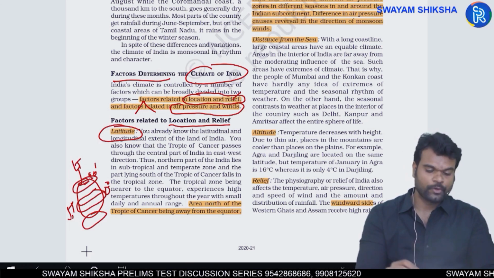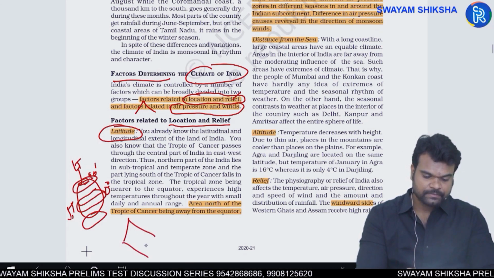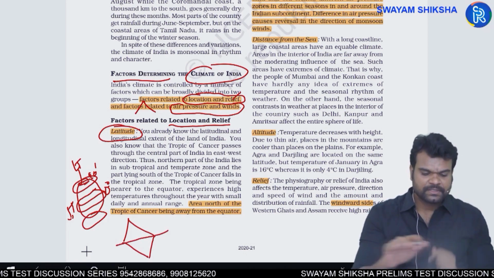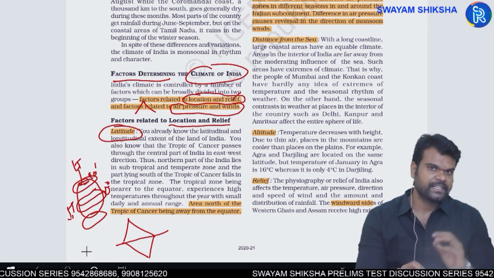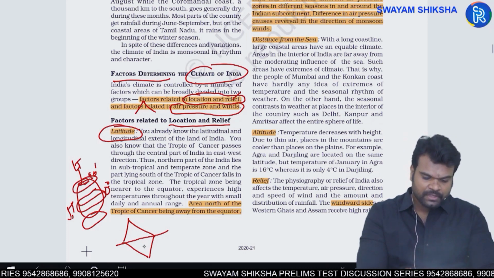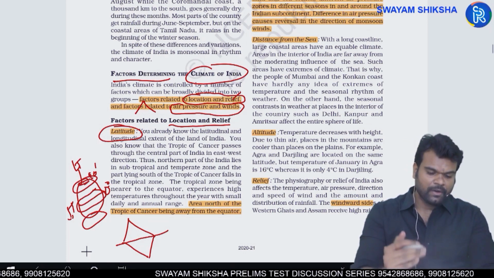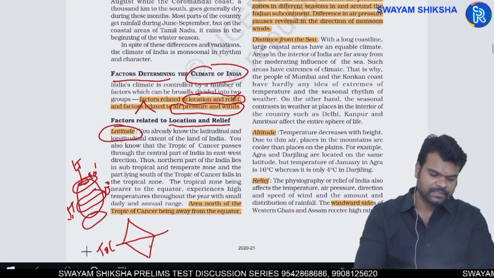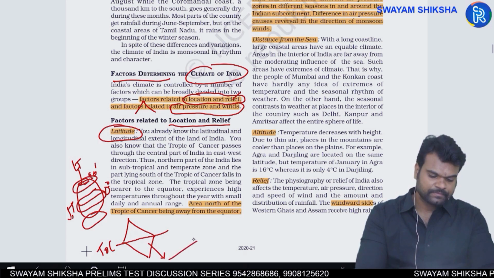Okay, right. Now when it comes to India, the Tropic of Cancer passes through more or less the central part of India. It divides India into two parts. The southern part of India, or the part lying to the south of the Tropic of Cancer, is near the equator.